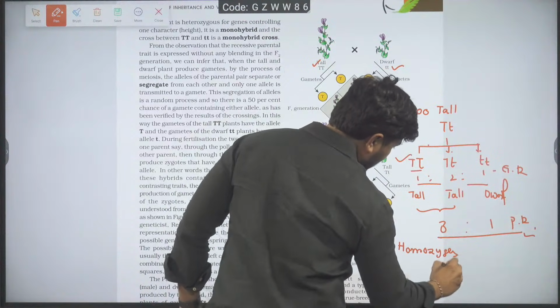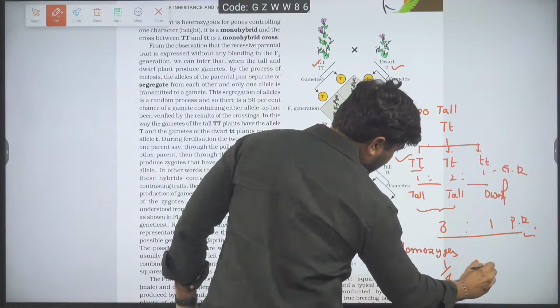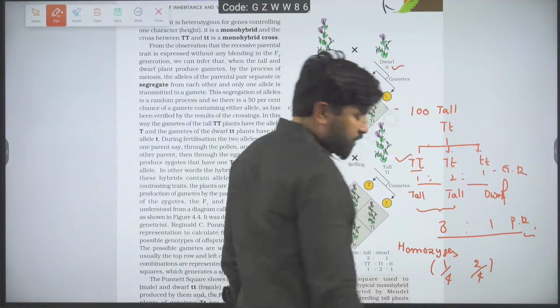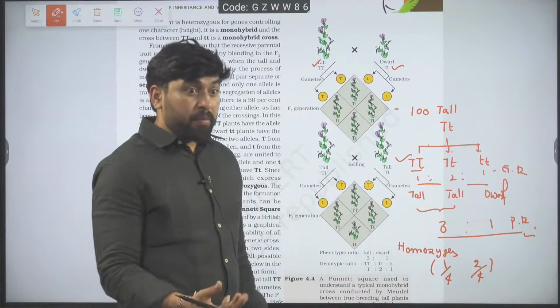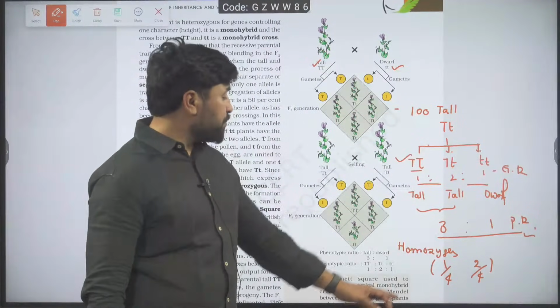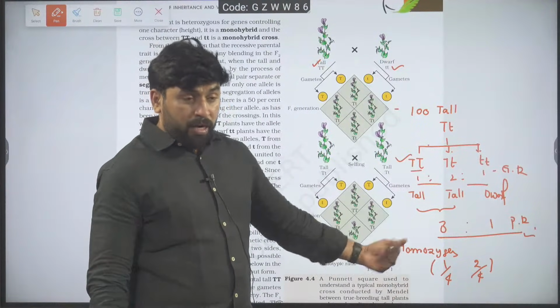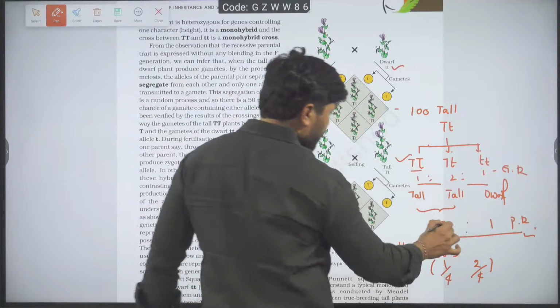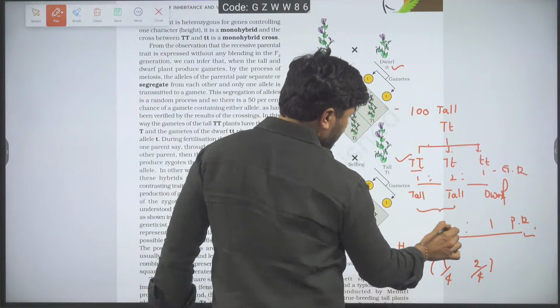Homozygous tall should be 1/4. Heterozygous tall should be 2/4. Is it okay? Are you getting the idea? Among the tall, how many members are homozygous tall? Total tall is 3.